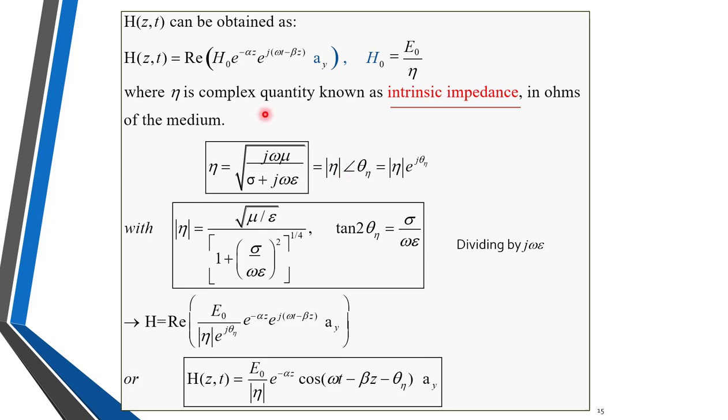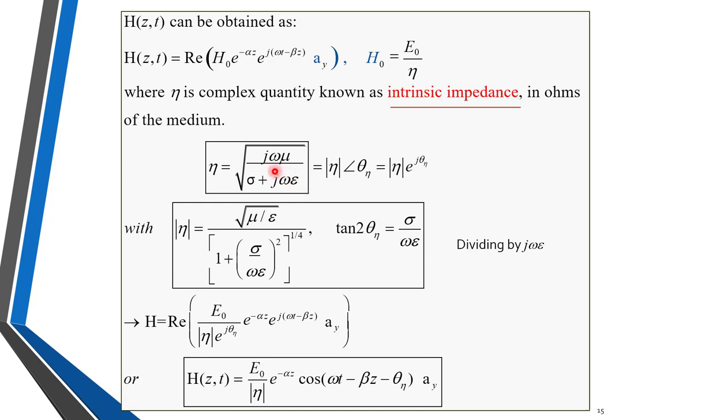If I take the curl of del cross E, then I can take the curl of the other side also, and after equating all the things similar to the lossless media, we can get the equation of intrinsic impedance as eta. For lossless media we just got square root of mu upon epsilon, but here, eta for lossy medium is equal to square root of j omega mu divided by sigma plus j omega epsilon.